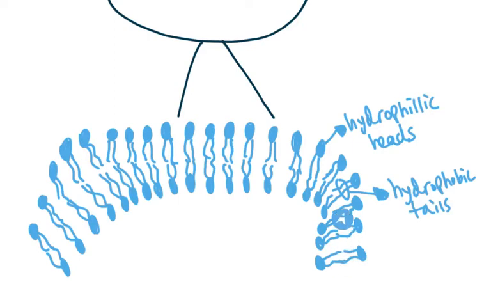However, the tails are fatty acid tails, and we know fat doesn't dissolve with water, so these are hydrophobic tails. They don't like water, so they don't mix with water that well, unlike the hydrophilic heads that do attract water. So that's the basic component of the cell membrane.